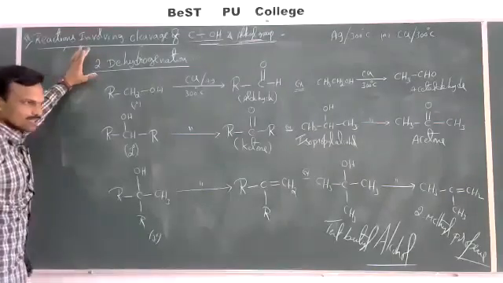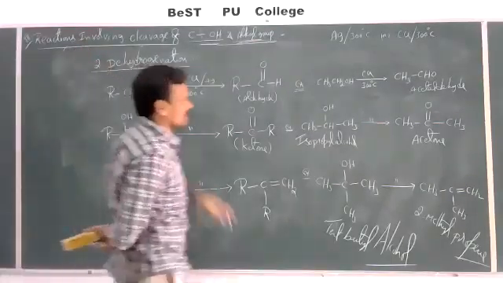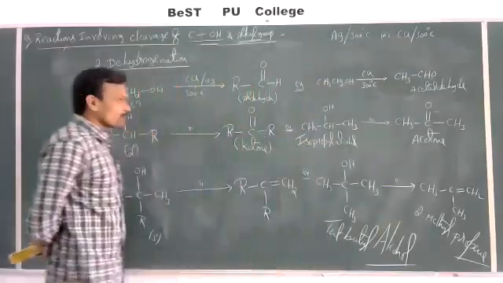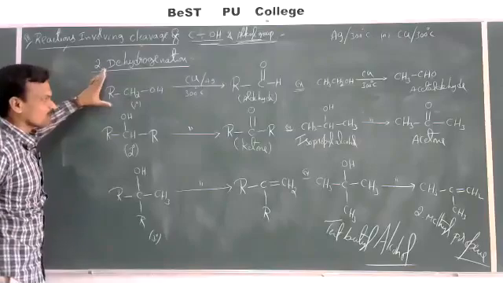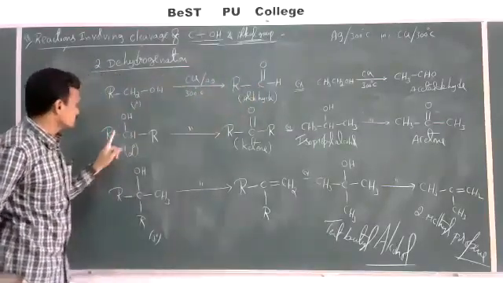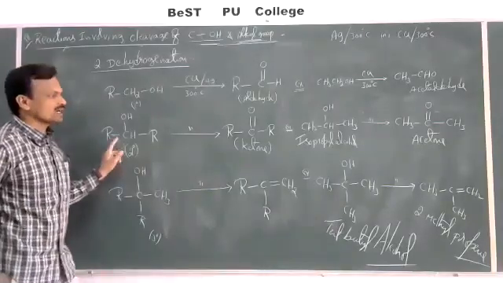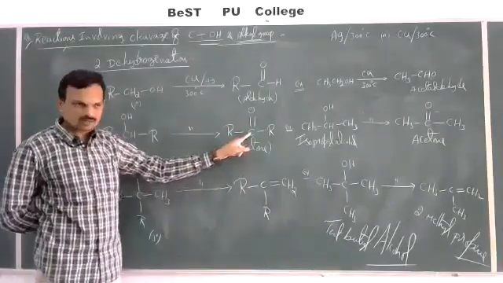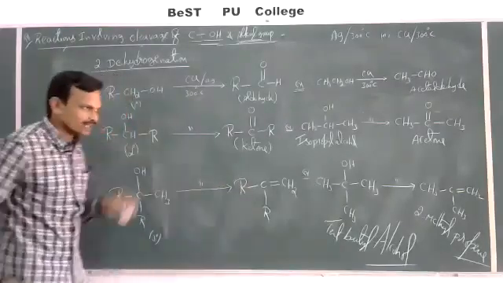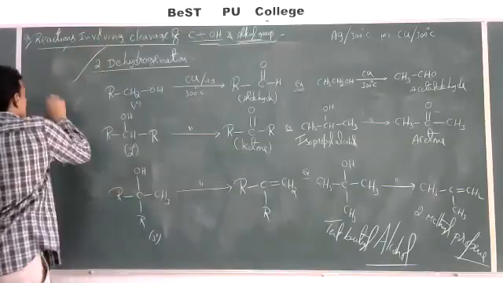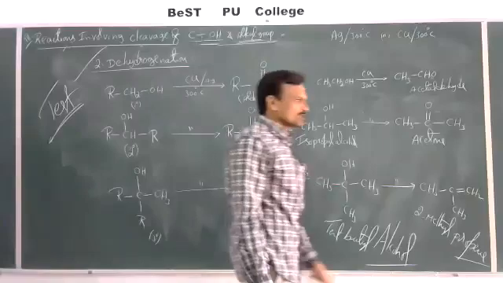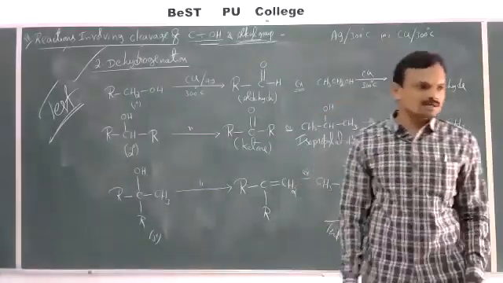See once again the same. Dehydrogenation. The most commonly used reagents for dehydrogenation are silver or copper at 300 degrees Celsius. On passing the vapors of primary alcohol over heated copper, we will get aldehyde. Secondary alcohols give ketones. Tertiary alcohol gives alkene. And here one more. This reaction is used as a test to distinguish primary, secondary, and tertiary alcohols.